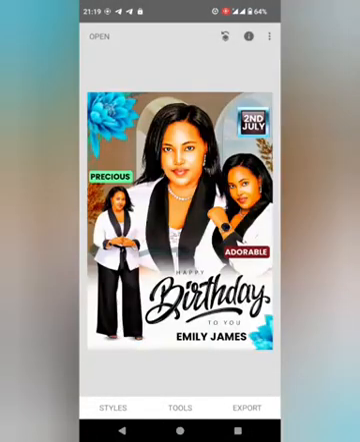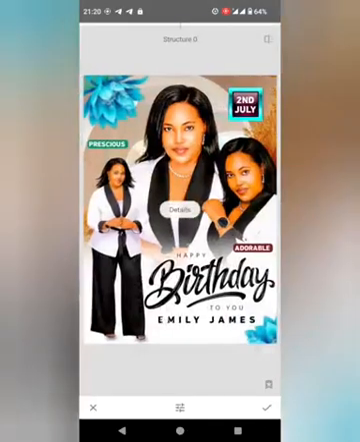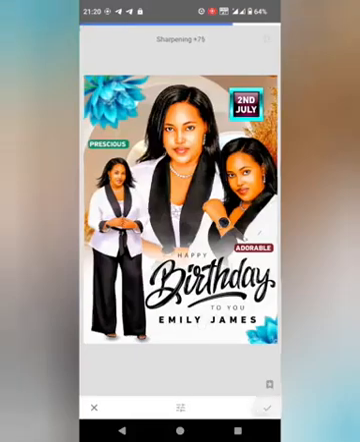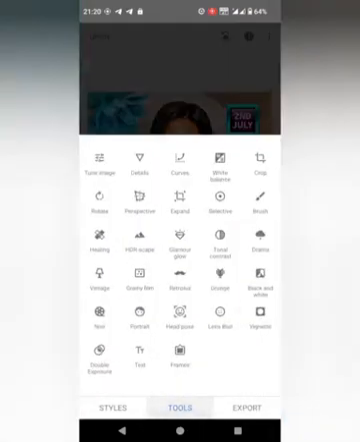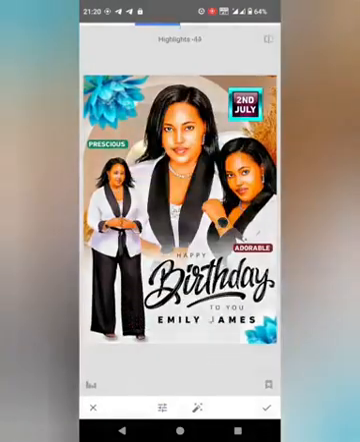Click on the Snapseed, don't worry about that one. Click on the open and then we work on this a bit. So increase the details, structure 50, sharpening 75. After that, click on the tools again, click on the tune image. You can work on the highlights, reduce highlights to -20.